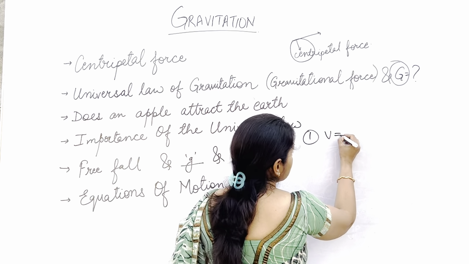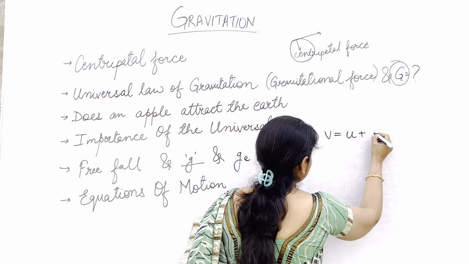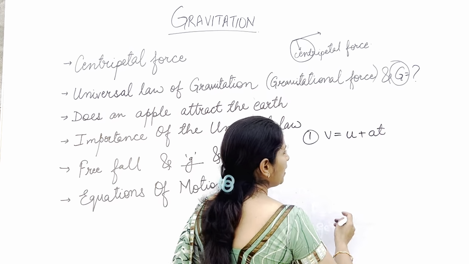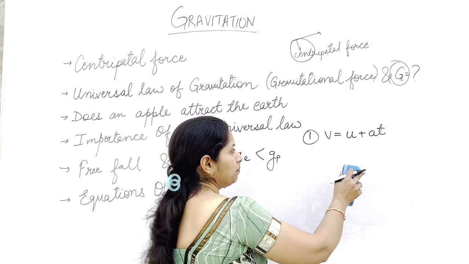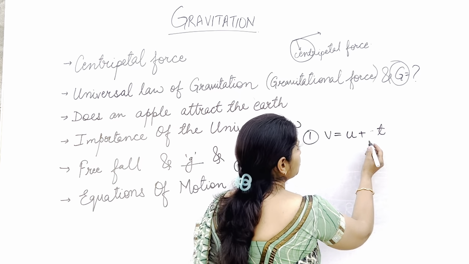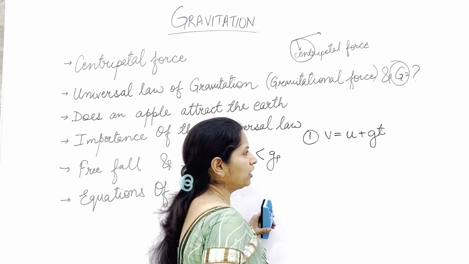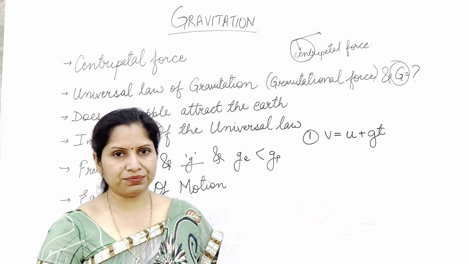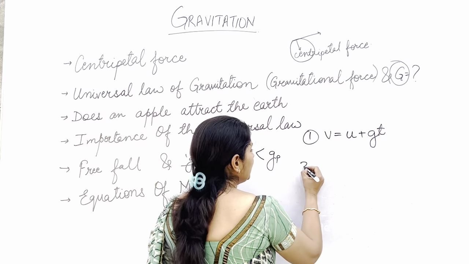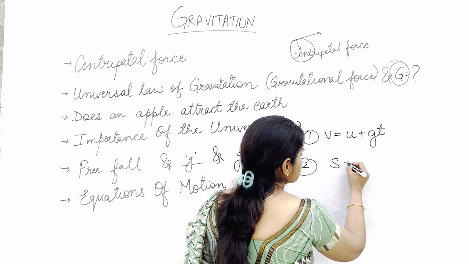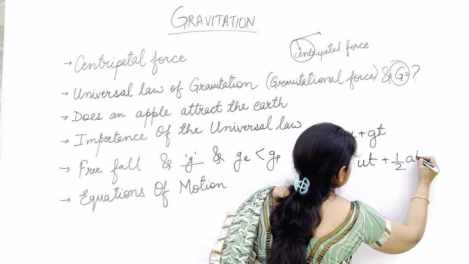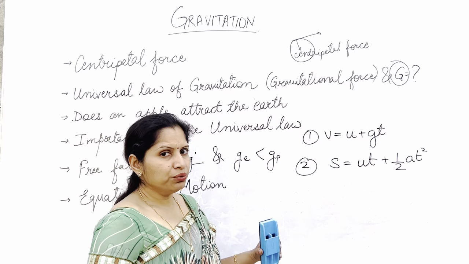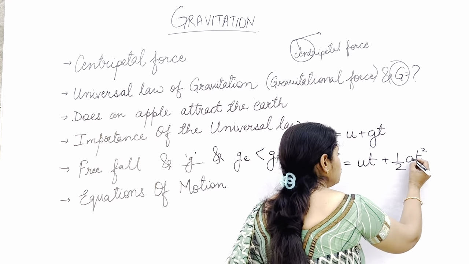First is v is equal to u plus at. Now wherever we have the letter a, instead of acceleration, we can replace it with acceleration due to gravity. So instead of a, we will be using the value g. The second equation of motion was s is equal to ut plus half at square. But I told you, instead of a, we can use the value g.